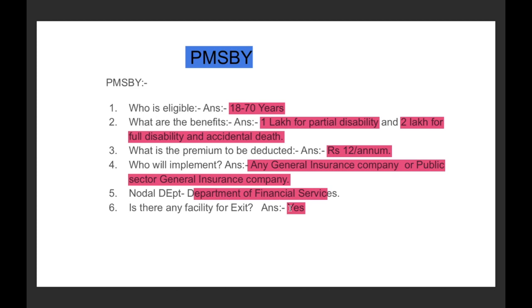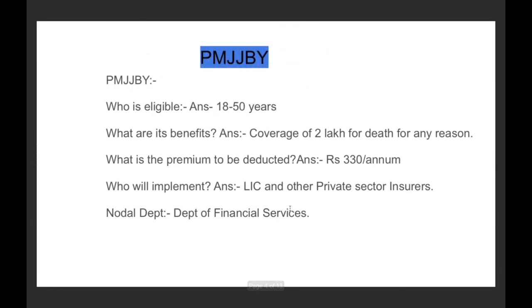Now we are moving to the next scheme, that is Pradhan Mantri Jeevan Jyoti Bima Yojana. Now who is eligible under this scheme? Any person in the age group of 18 to 50 is eligible to be the beneficiary of Pradhan Mantri Jeevan Jyoti Bima Yojana. Now, in the examination, aspirants get confused between the 18 to 50 under PMJJBY and the 18 to 70 in Pradhan Mantri Suraksha Bima Yojana. So therefore, you need to focus on this eligibility condition.